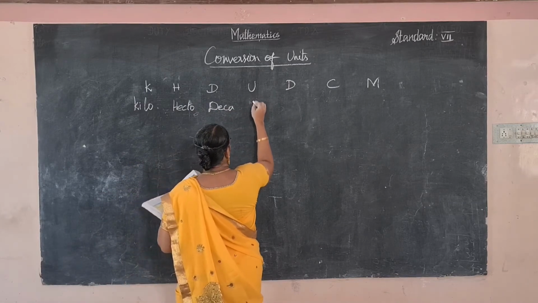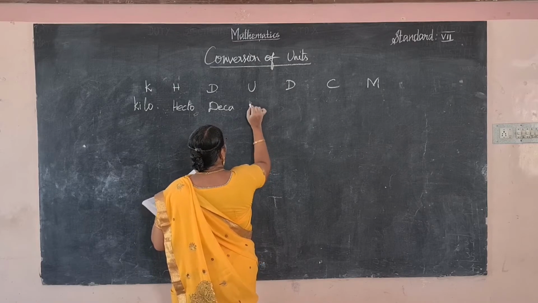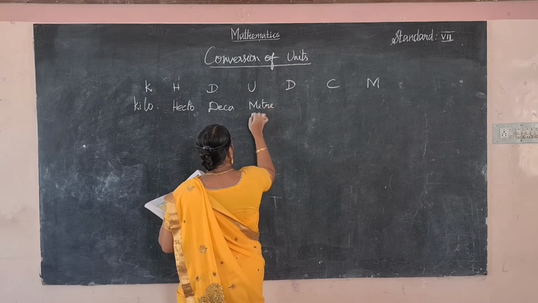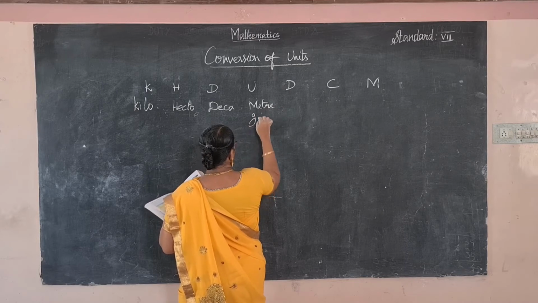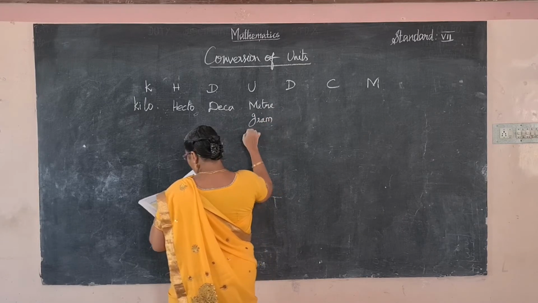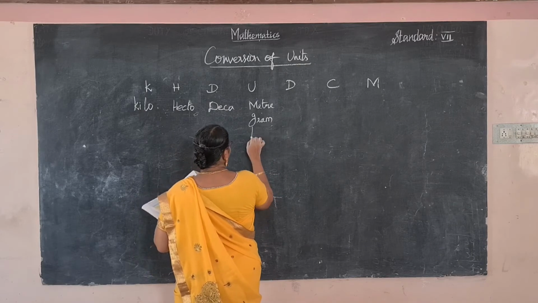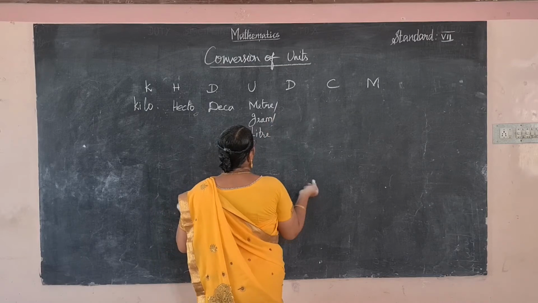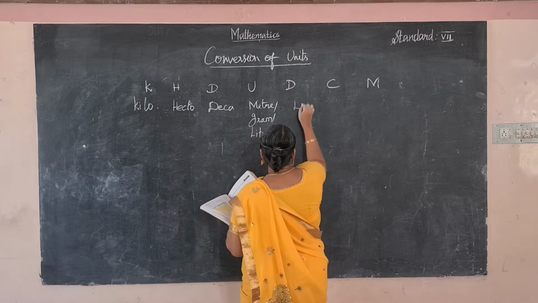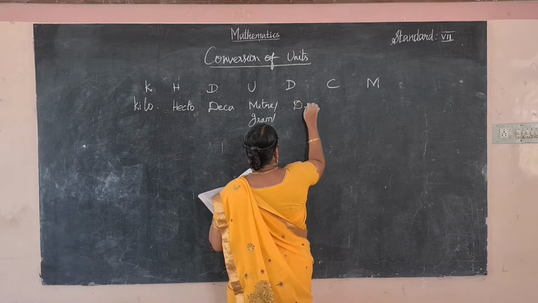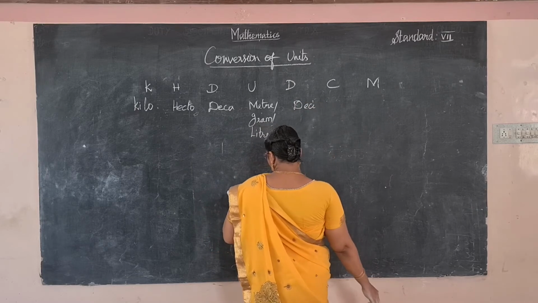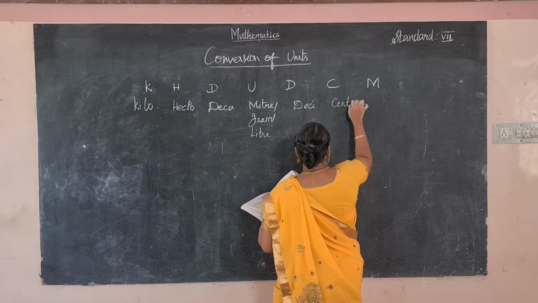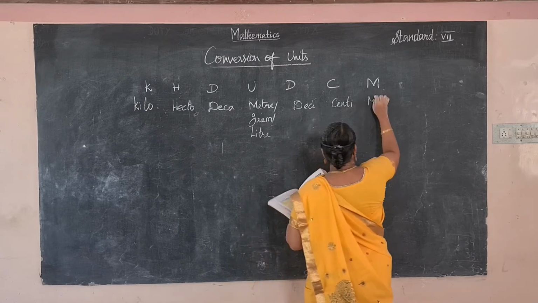And units means which units have you considered? First one is meter, second one is gram, third one is liter. And D means deci. C means centi. M means milli.